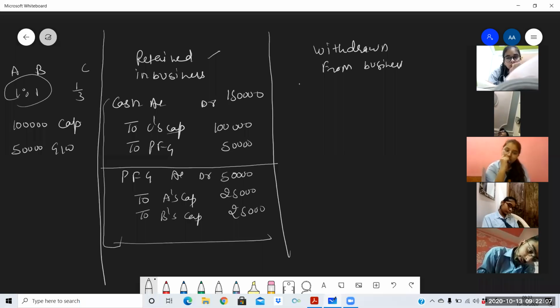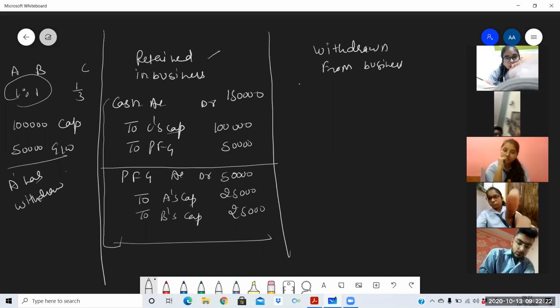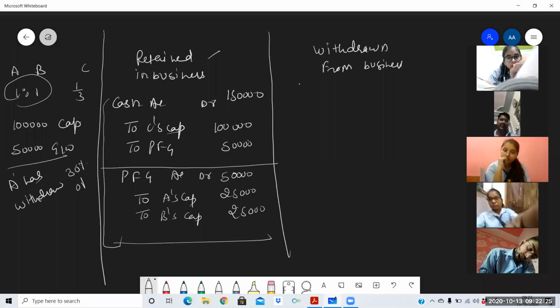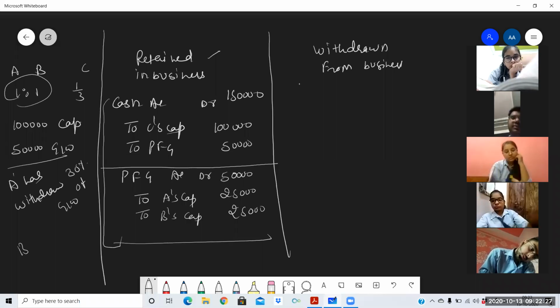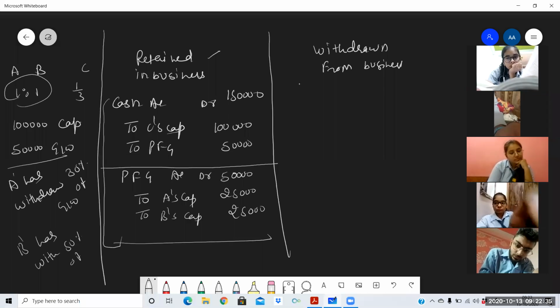So in case the goodwill is retained, no further treatment will be done. Only these two entries will be passed. But if it is mentioned in the question that A has withdrawn 30% of goodwill and B has withdrawn 50% of goodwill, then one extra entry will be passed for the withdrawal of the goodwill.